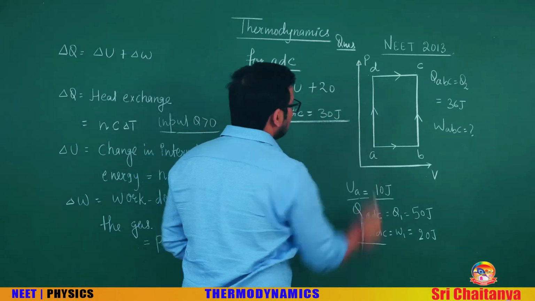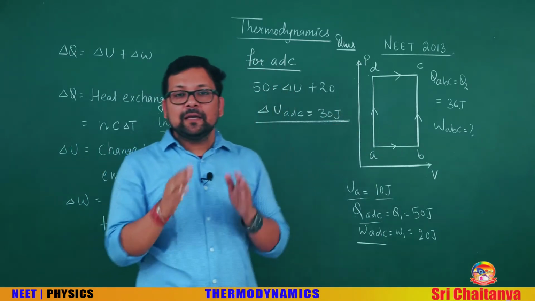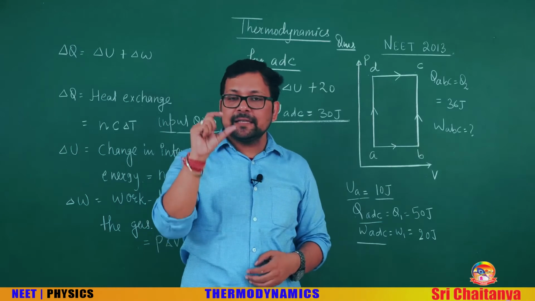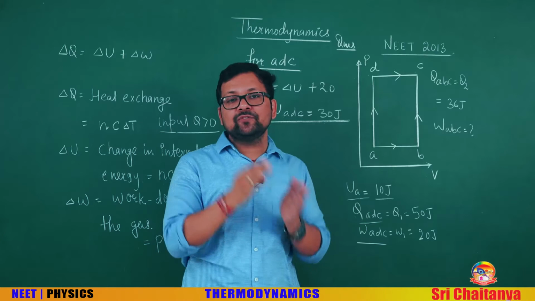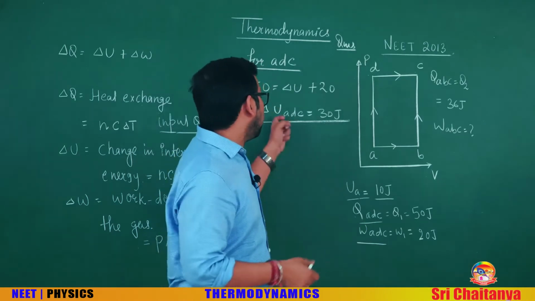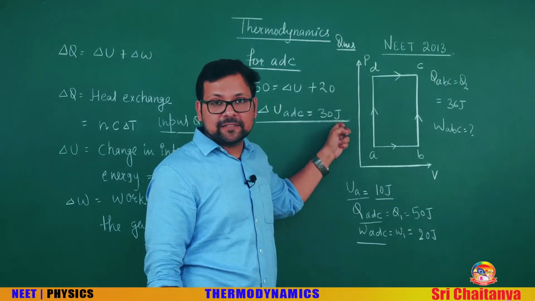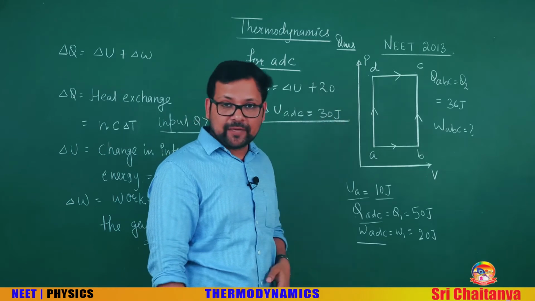In ADC, D is insignificant because change in internal energy depends upon initial and final positions only. So from A to C, change in internal energy is what? It is 30 joules.